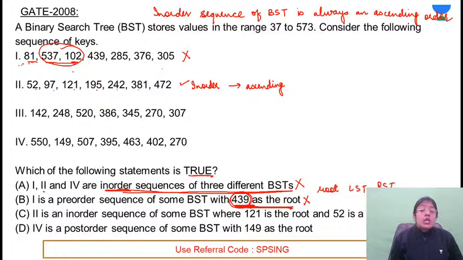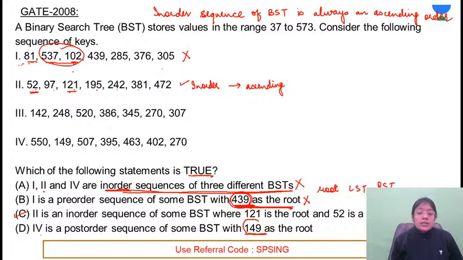leaf. So if it's the leaf, तो leaf कहाँ पे होगा? If 121 is the root, so leaf will be present at the beginning. This might be the root of the left subtree, leaf node of the left subtree. So yeah, that's correct. 4 is a post order sequence of some binary search tree with 149 as the root.